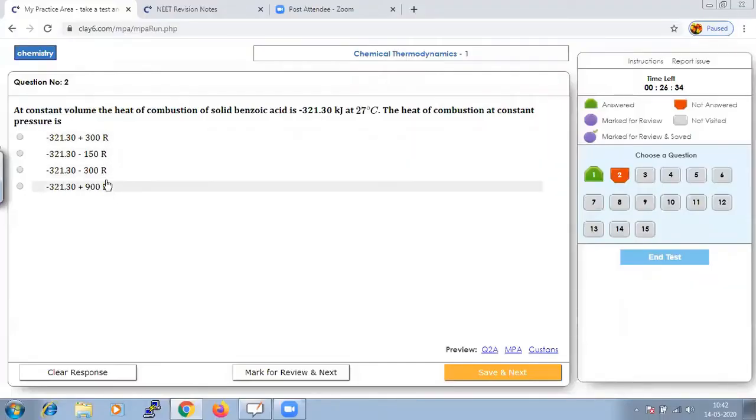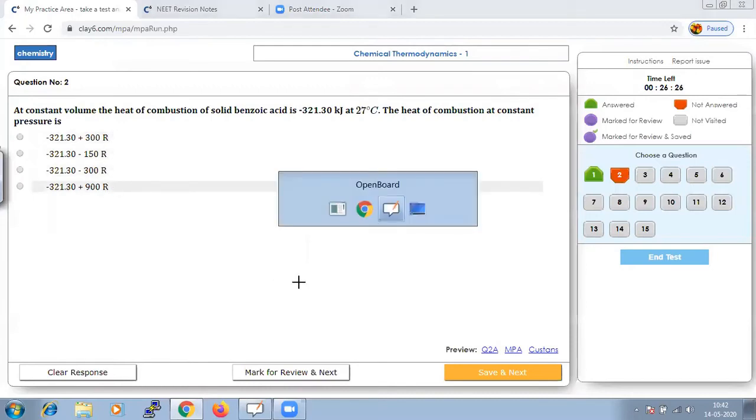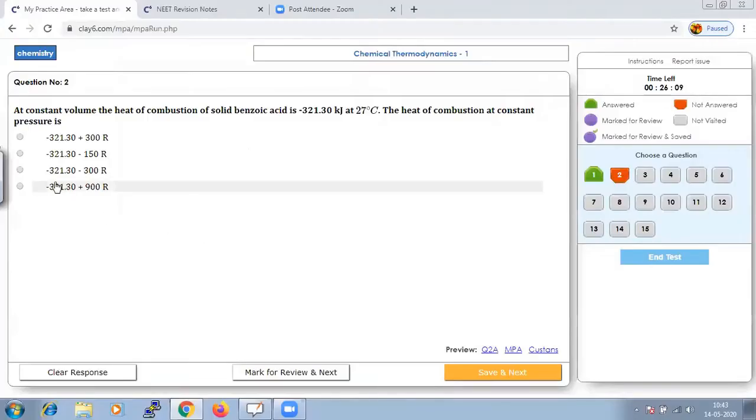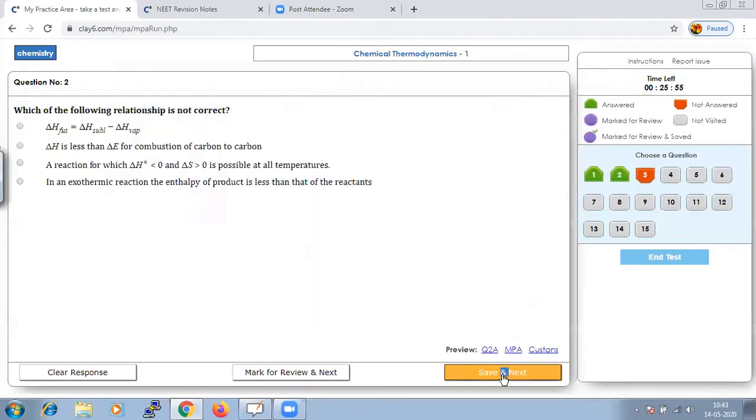Just because we have R in the options, I have not substituted the value of R. If we subtract, it is minus 321.30 minus 300 by 2, which is 150 R. Let us see if it is there in the options. Yes, it should be minus 321.30 minus 150 R. Save that and go to next.